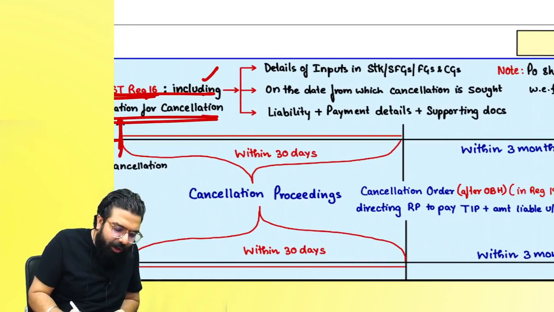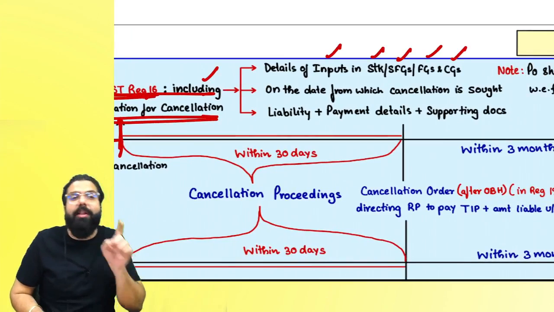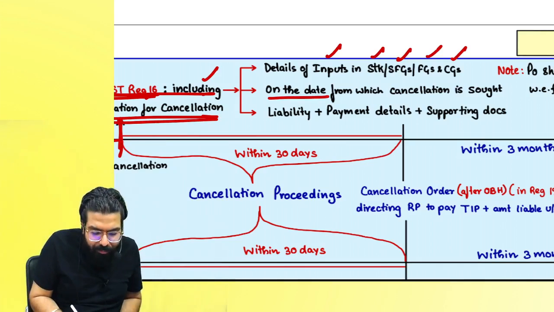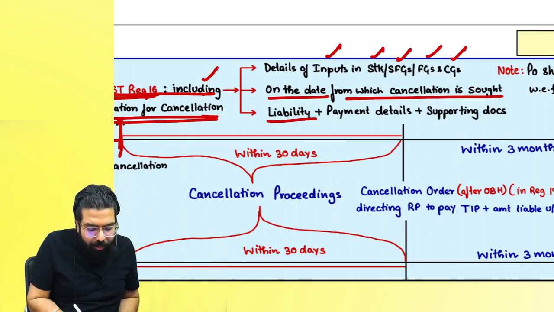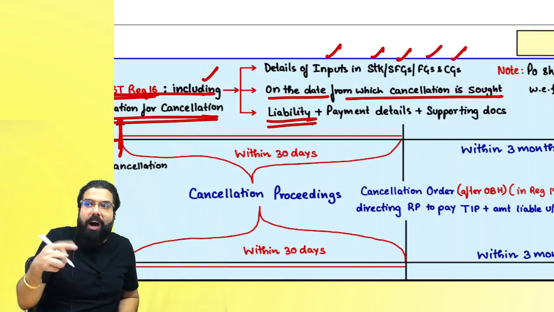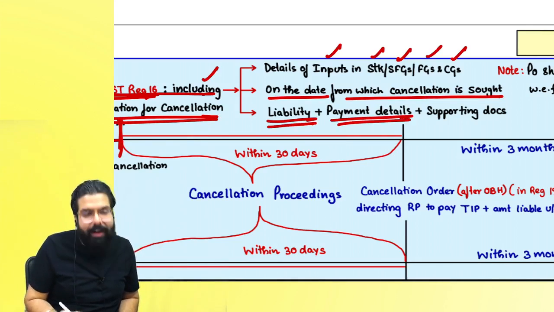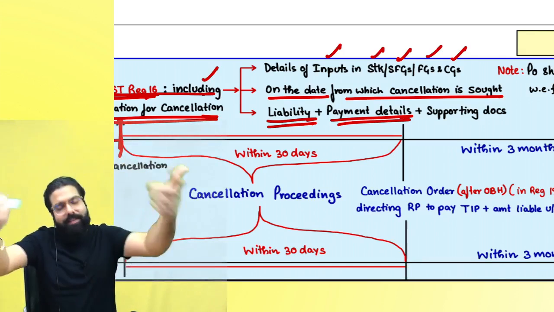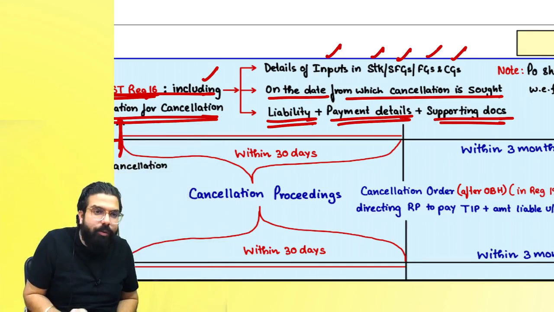In that you have to include the details of input in stock, semi-finished goods, finished goods and capital goods on the day from which cancellation is sought. Along with that you have to tell the liability and how you paid the liability, whether you used your credit or your cash. That is also to be told in GST REG 16, plus the supporting document has to be given.